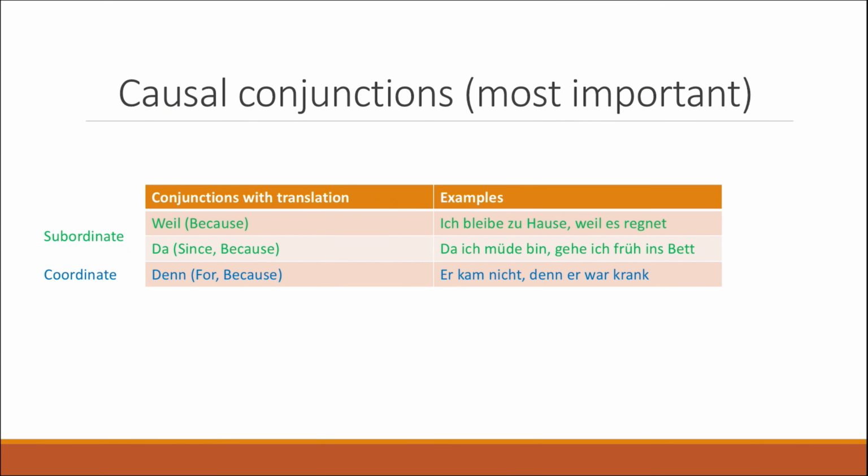But for subordinate sentences, such as the first one or the second one, you know that the verb is going to come right at the end of the sentence. So you have it in weil es regnet. Regnet is the last word, and it is also the verb. And you also have this in da ich müde bin. Bin is the last word. So you can see how the verb is being put at the end of the sentence, and that is always the case for subordinate conjunctions and subordinate sentences. So while learning these conjunctions, please try to also learn at the same time whether they're subordinate or coordinate, because it's not always directly clear.